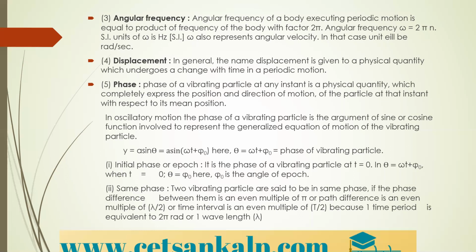Okay. Next. Initial phase is also called epoch. When it is the initial phase, the time interval will be 0, meaning it is the beginning of the motion. Therefore, the time will be 0. In that case, theta becomes phi naught, because theta is equal to omega t plus phi naught. So when t is equal to 0, theta is equal to phi naught. This is called the angle of epoch. Okay.